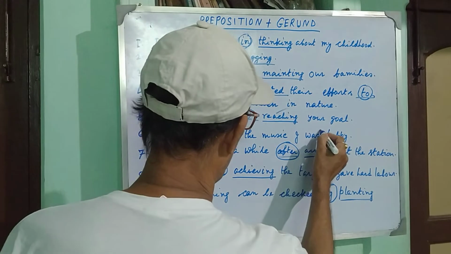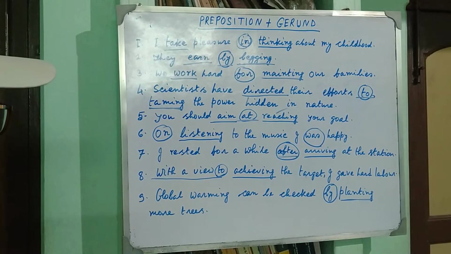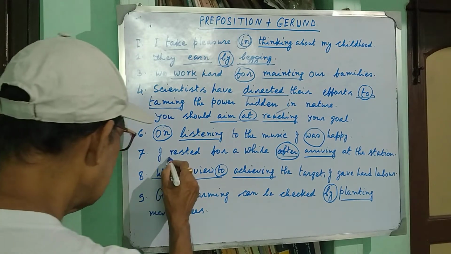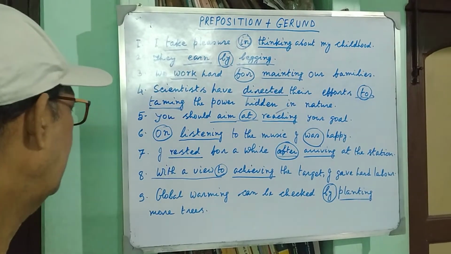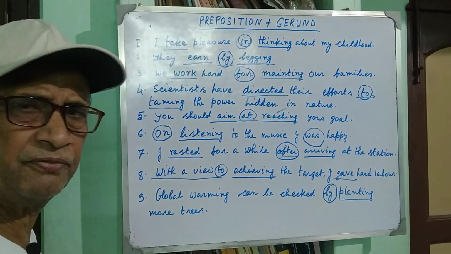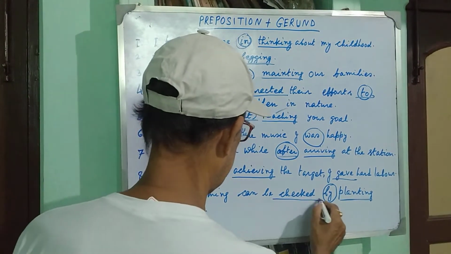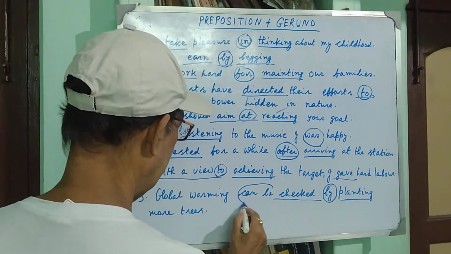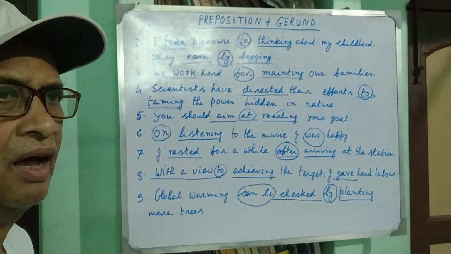Here, was is the finite verb in the sixth sentence. In the seventh sentence, rested is the finite verb. In the eighth sentence, gave is the finite verb. And in the ninth sentence, checked is the main verb and can be is the modal passive form.